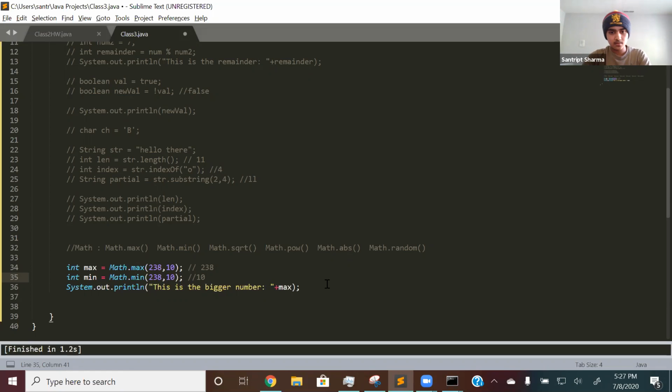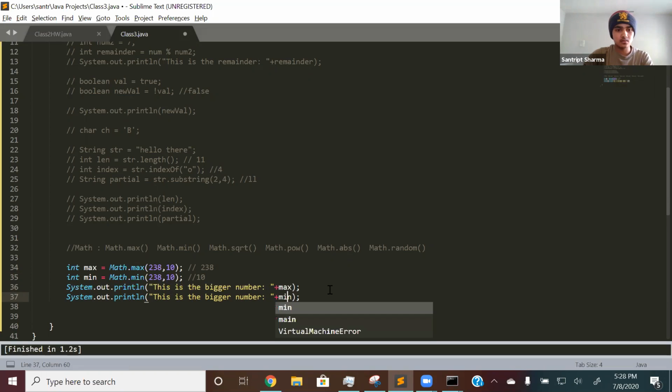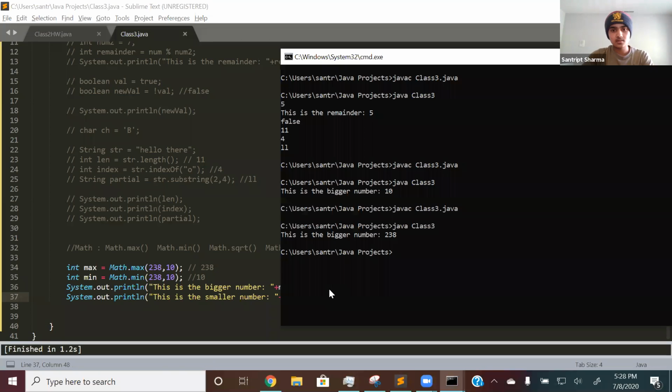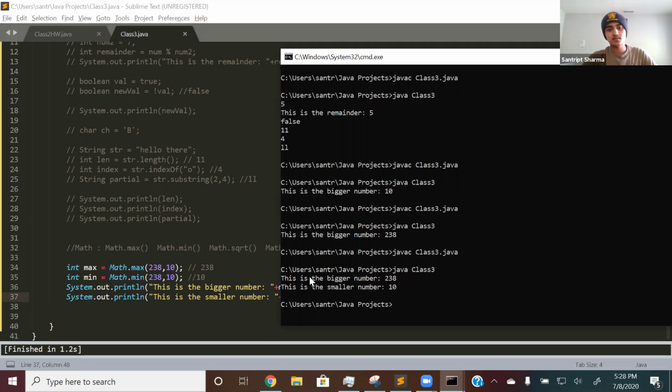Then the same print statement: this is the smaller number, min. Let's check that out. Right there, this is the bigger number, 238. This is the smaller number, 10.